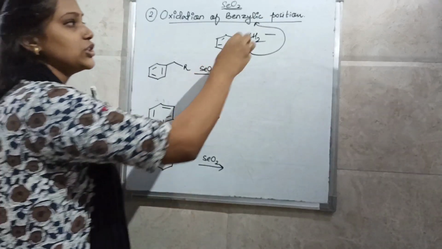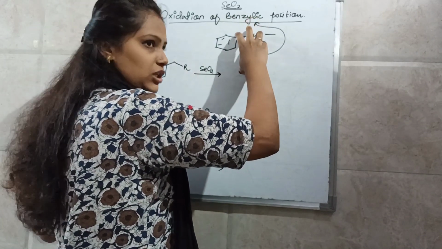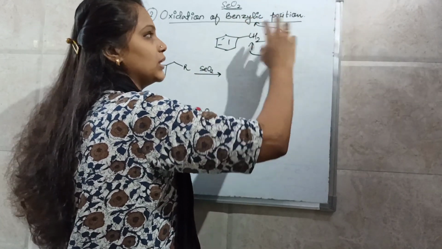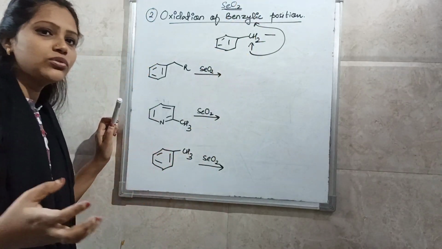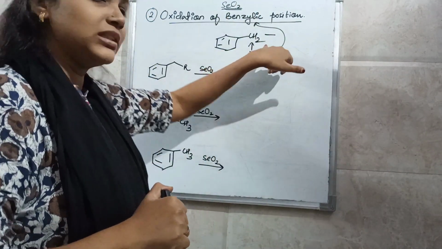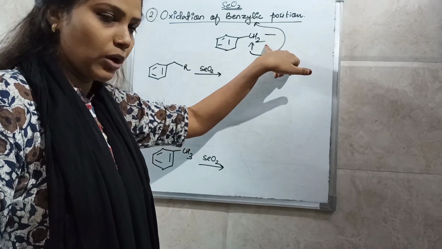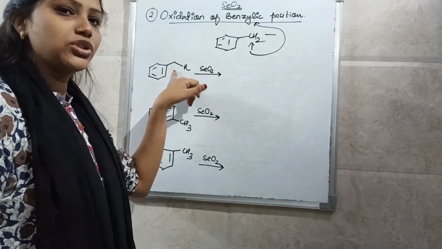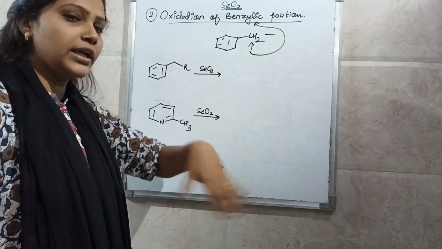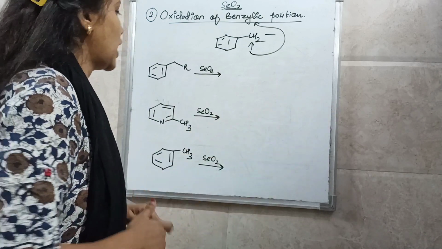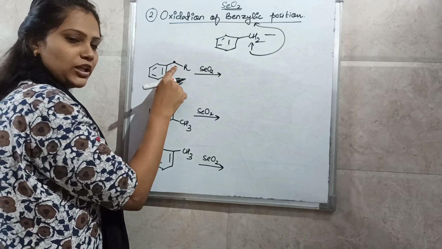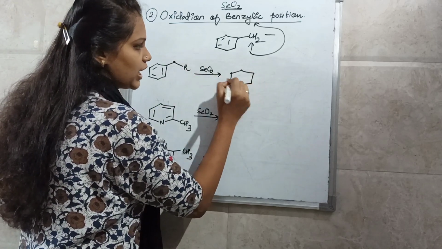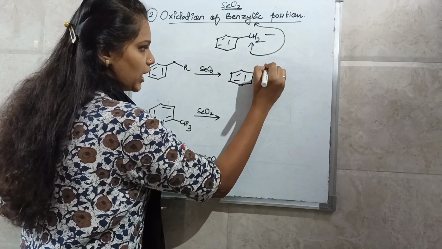Okay, so oxidation of the benzylic group, that is CH2 to carbonyl compound, is done by using selenium dioxide. So what is the use of selenium dioxide? It converts benzylic CH2 to carbonyl compound. So whenever the benzylic position is treated with selenium dioxide, it will convert into a carbonyl compound. Now see here, this is nothing but a CH2 and it is a benzylic position. So this will oxidize to a carbonyl